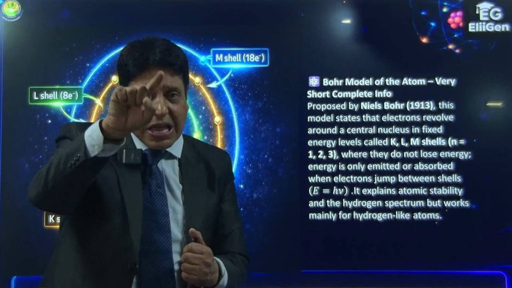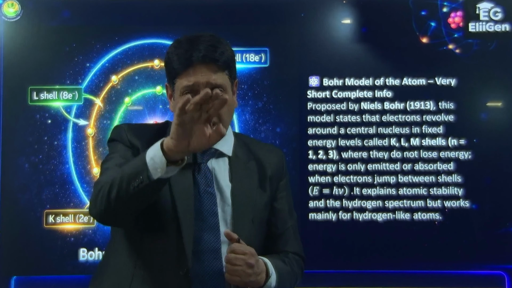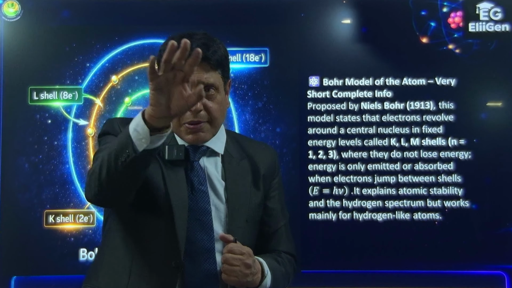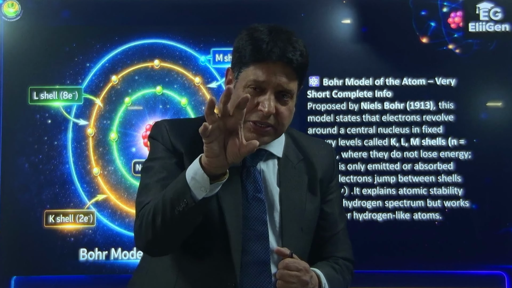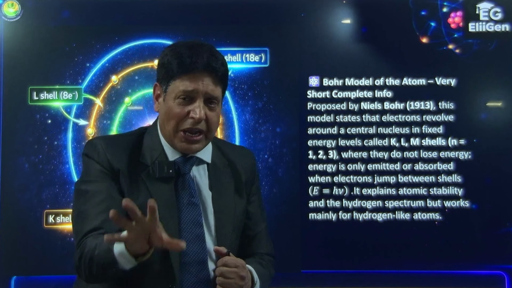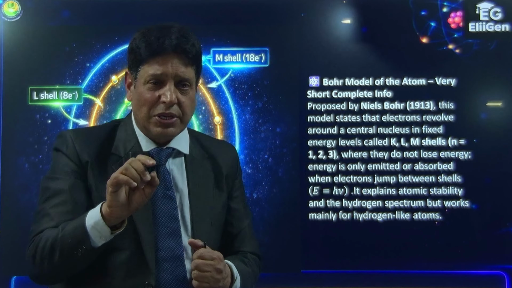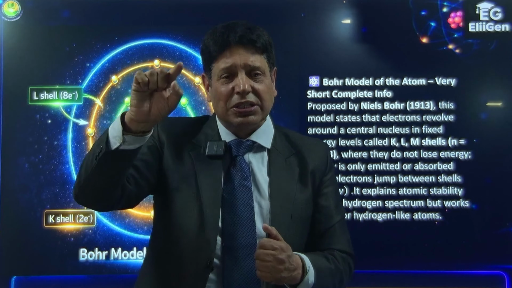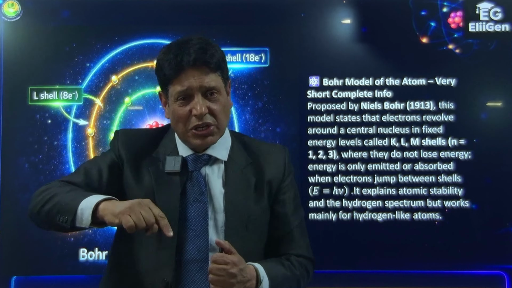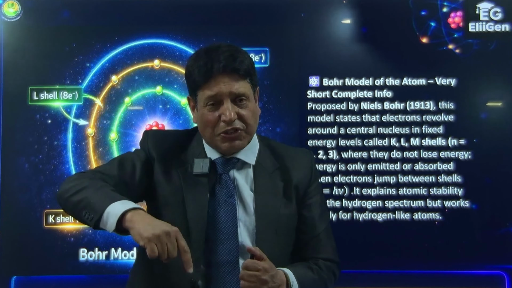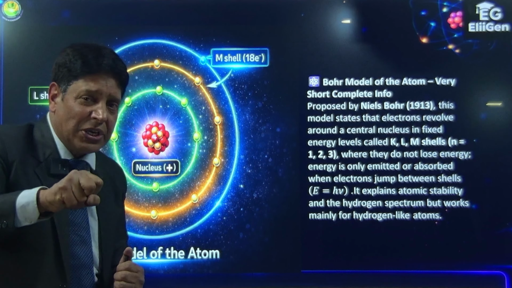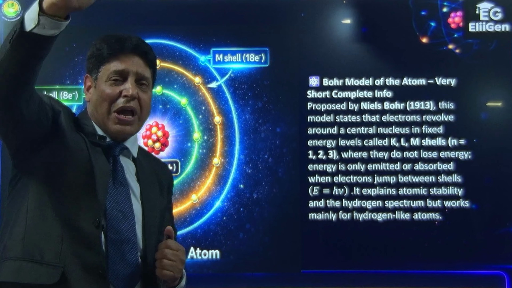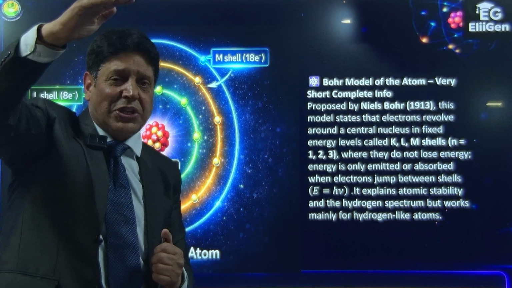Second point, as long as the electron revolves around the nucleus in a particular orbit, its energy remains constant. The orbit is non-radiating. Third point, the electron gains or loses energy only during change of shell. It absorbs a fixed amount of energy and jumps from a lower shell to a higher shell, called the excited state.